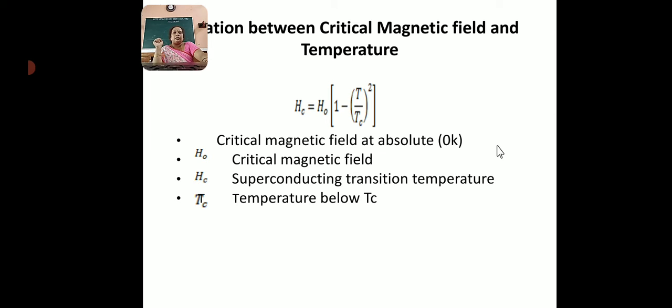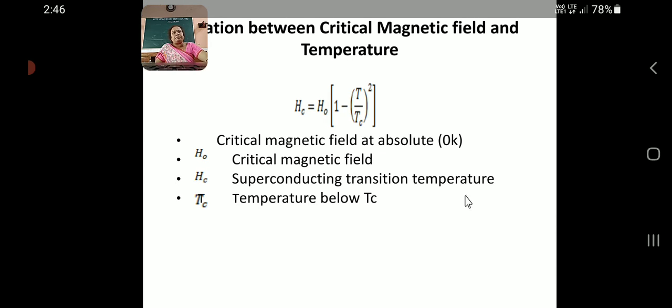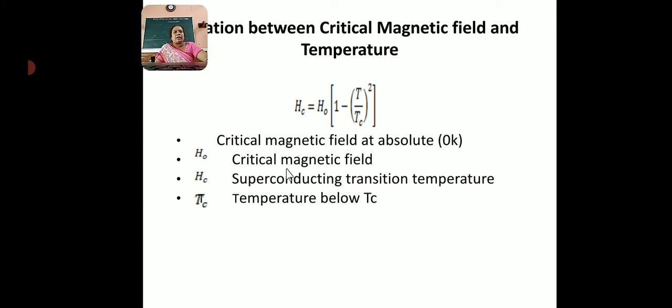In this slide, we will discuss the relation between critical magnetic field and temperature. The critical magnetic field depends upon the temperature of a superconducting material.